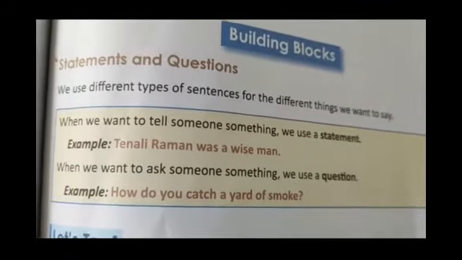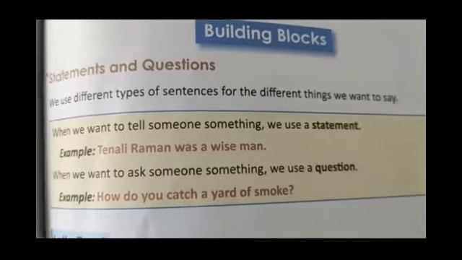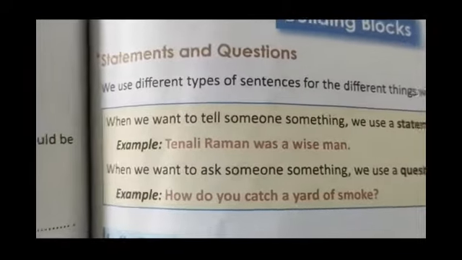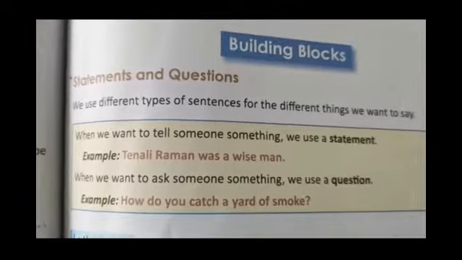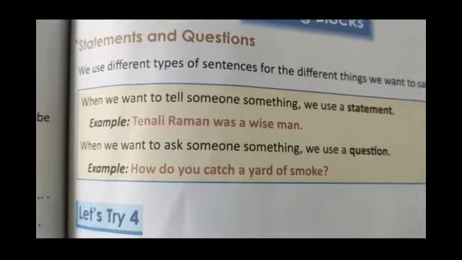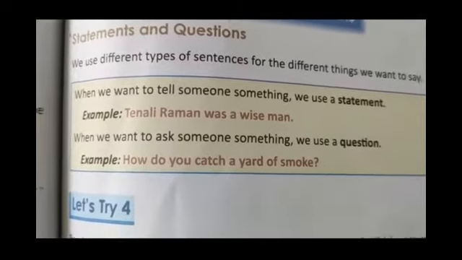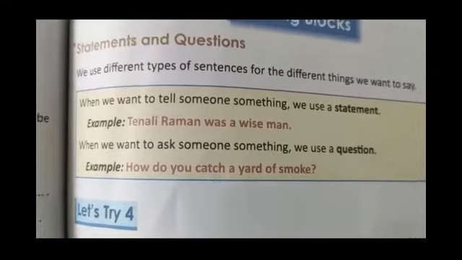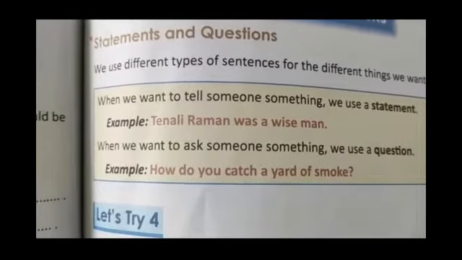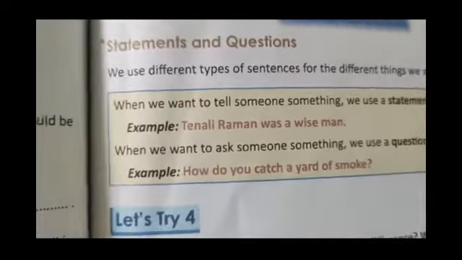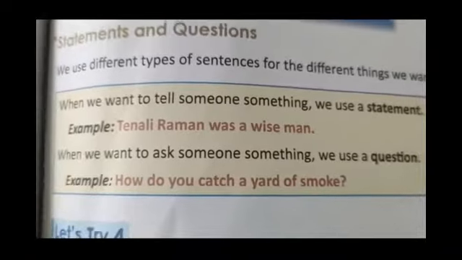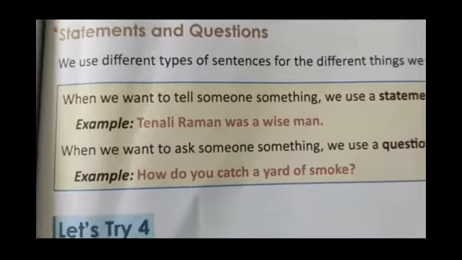Let me read for you. We use different types of sentences for the different things we want to say. Okay? तो हम अलग अलग टाइप के sentences यूज करते हैं जब भी हमें अलग अलग चीजों के बारे में बोलना होता है. When we want to tell someone something, we use a statement. Alright? So जब भी हमें कुछ किसी को बताना होता है तो हम statement यूज करते हैं. For example, Tenali Raman was a wise man. Okay, so we are giving information about Tenali Raman. हम तेनाली रामन के बारे में बता रहे हैं. Okay, we are telling something. So it is a statement.